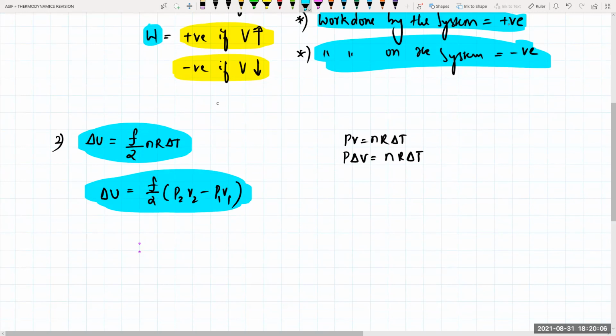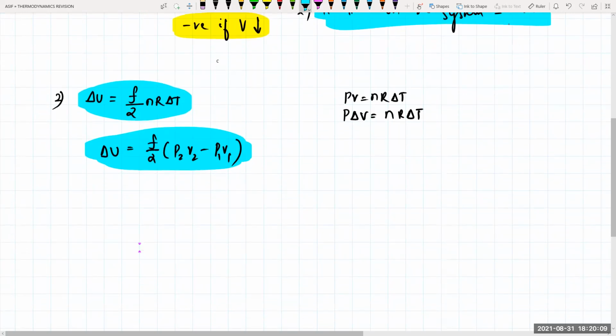And what is F here? Degree of freedom. I hope you remember the degrees of freedom. If I'm talking about monoatomic gases, we will have translational motion and rotational motion, and the total number of degrees. For monoatomic: 3 translational, 0 rotational.